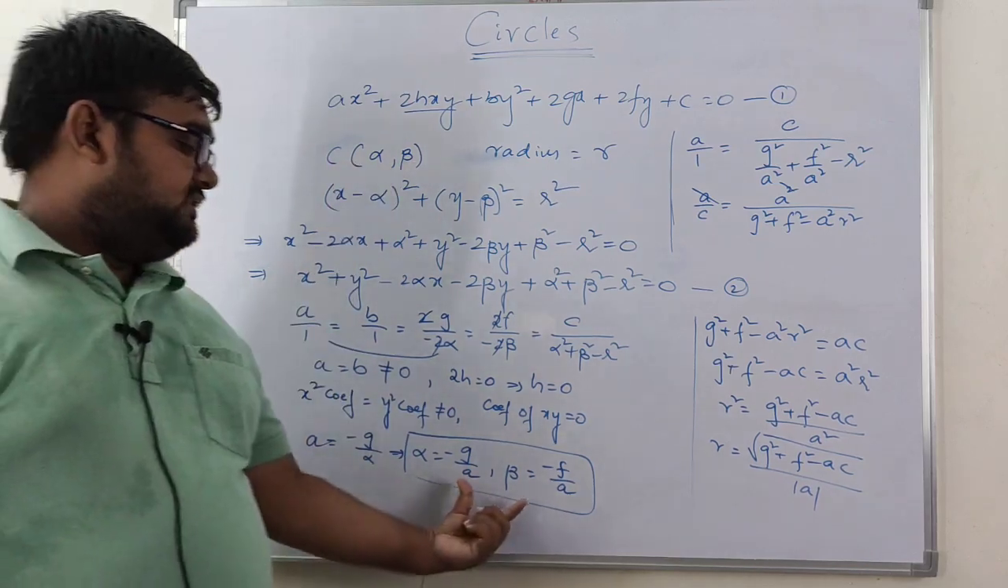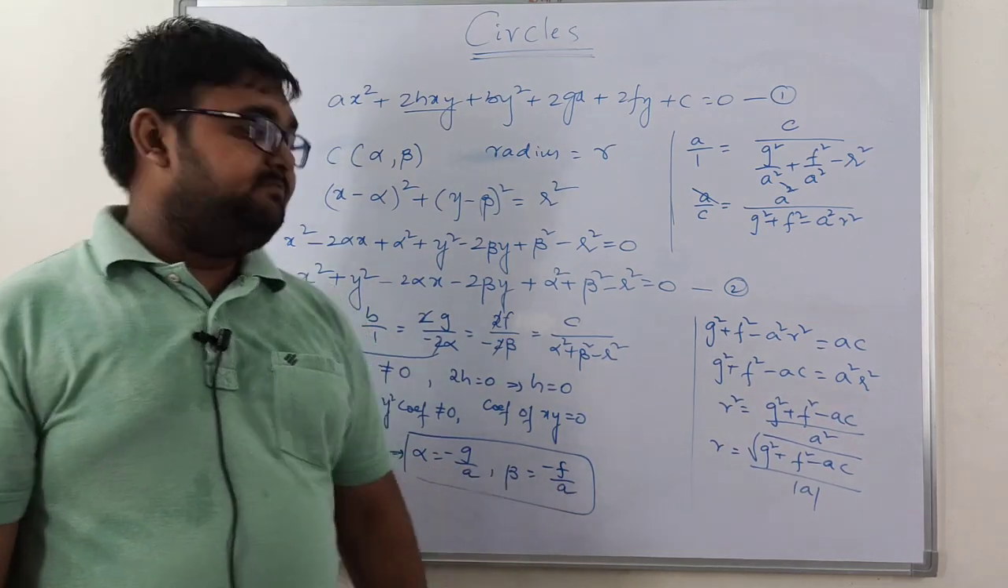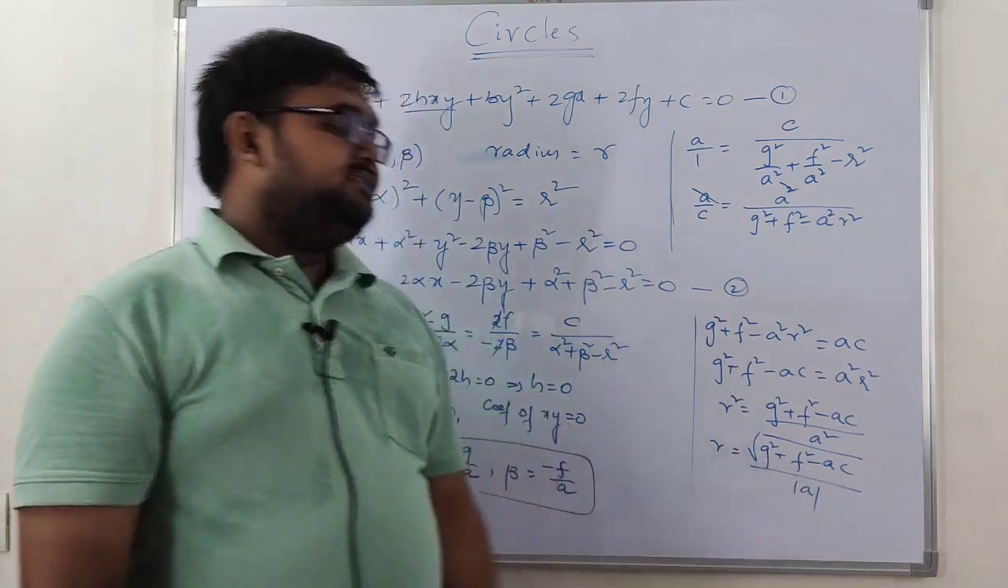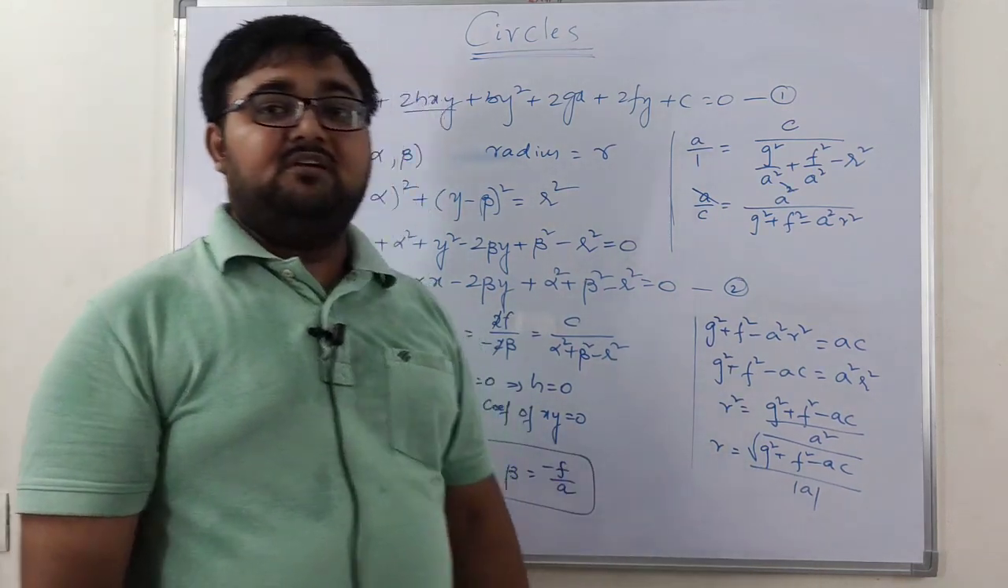So the center of the given equation is nothing but alpha is equal to minus g by a, beta is equal to minus f by a, and the radius of the given circle is nothing but given by square root of g square plus f square minus ac by mod a.